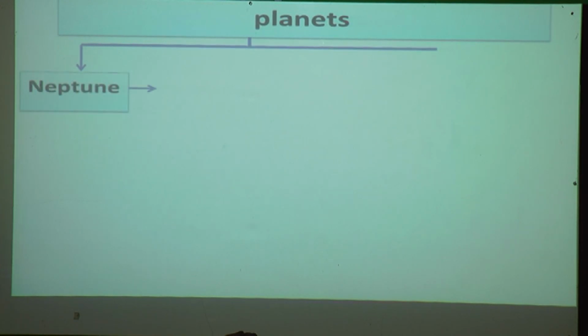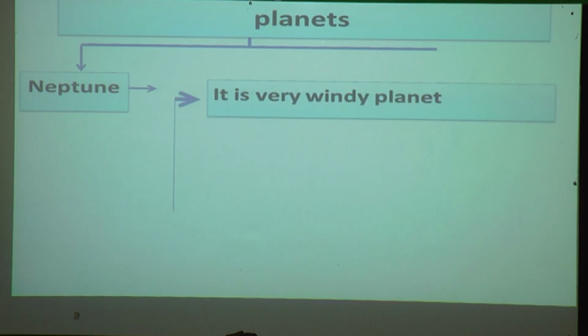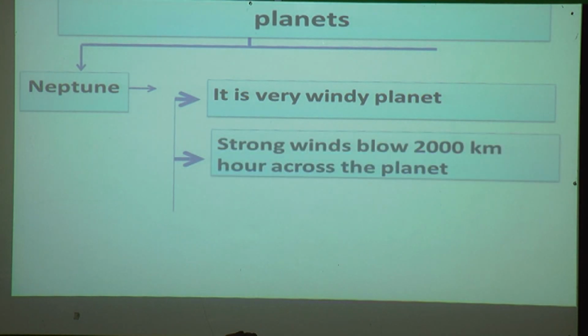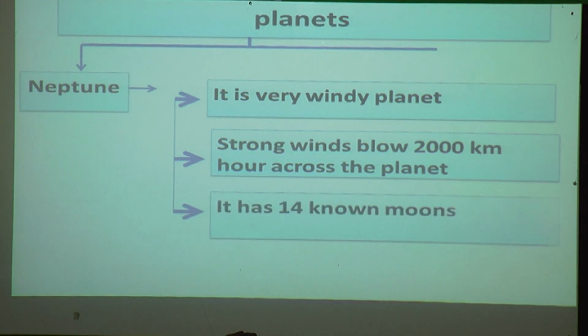The last planet is Neptune. It is a very windy planet. Strong winds blow at 2000 kilometers an hour across the planet. It has 14 known moons. So you have seen about the planets.